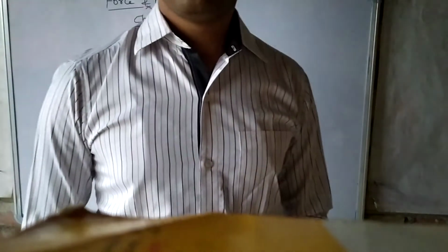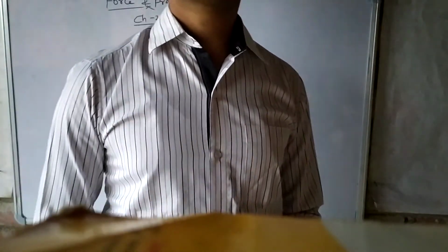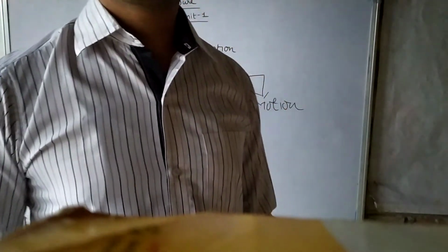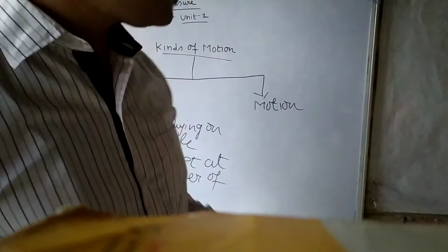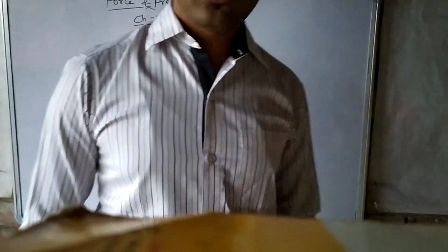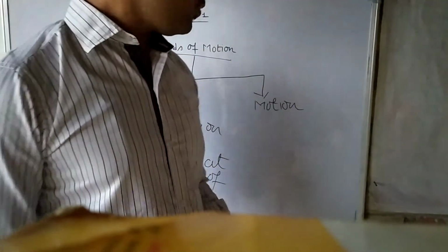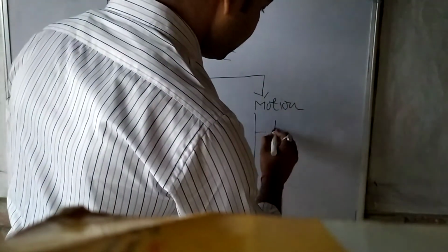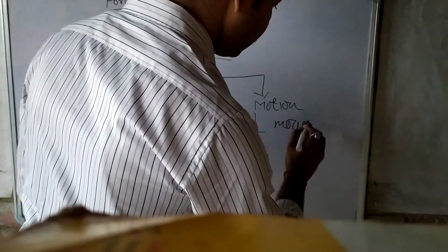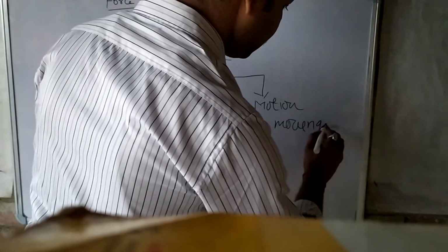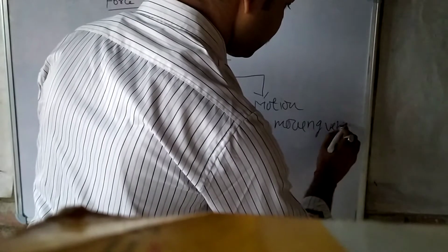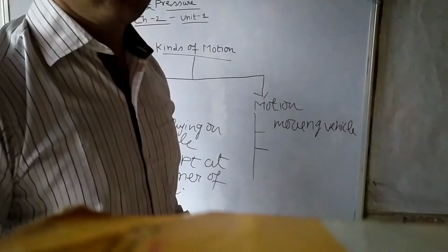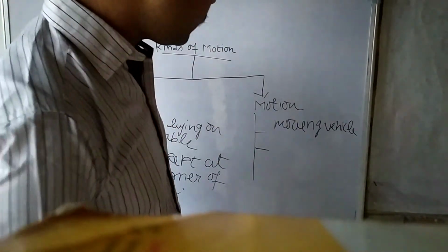What is motion? When the position of the object with respect to the surrounding changes, we can say that the body is in the state of motion. Understand? For example, a moving vehicle always changes its position with respect to the surrounding.